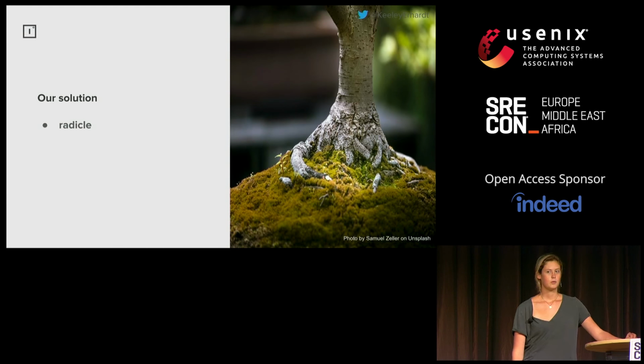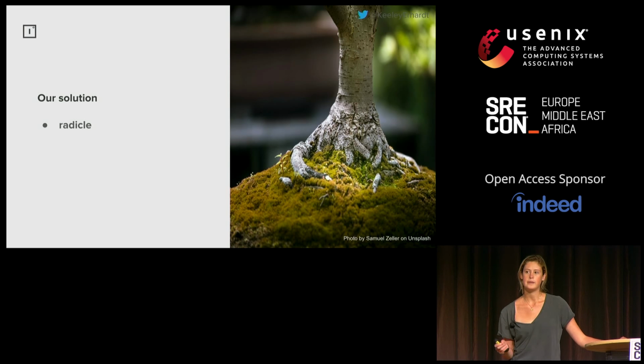So first, what is a radical? A radical is the bit of the plant embryo that develops into the primary root. The reason for this name is because Radical provides a base server for growing out all of our Go services. What it actually is, is a drop-in replacement for your pre-existing gRPC and/or HTTP servers.